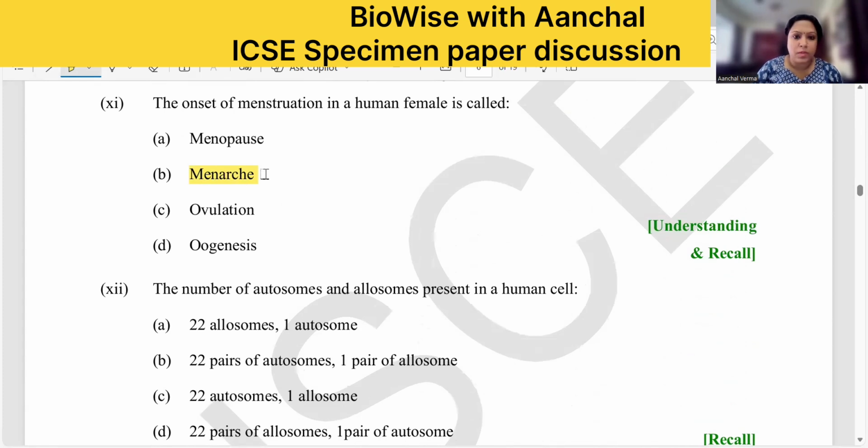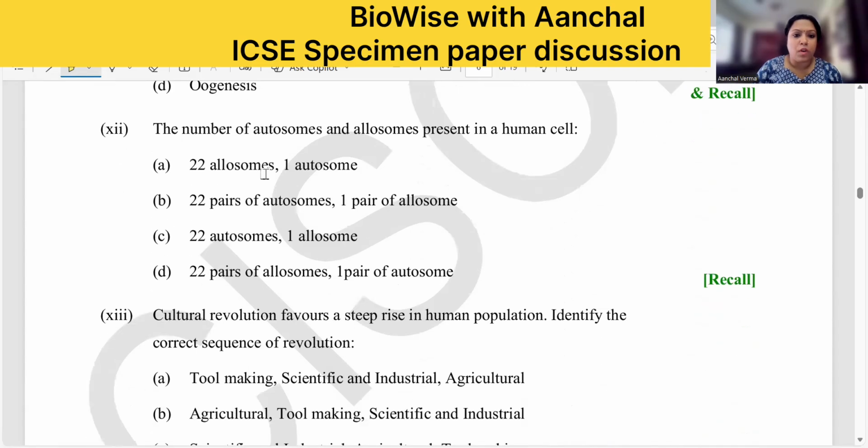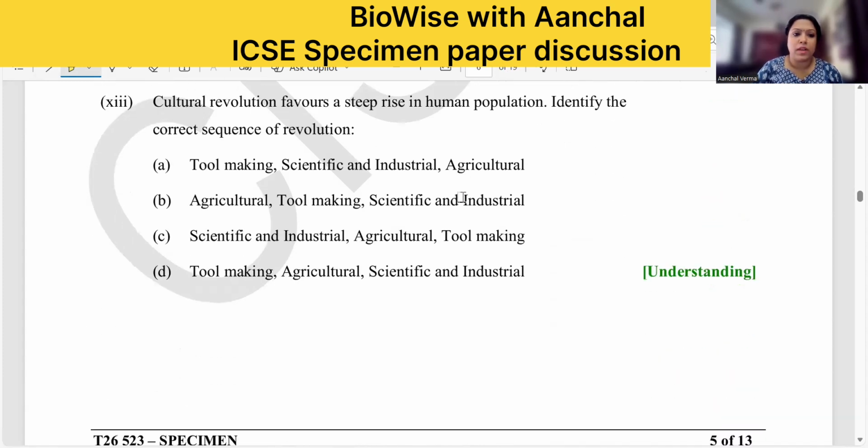Okay, next one, the number of autosomes and allosomes present in the human cell. Now, what are autosomes? Those which are there in both male and female. So there are 22 pairs of autosomes and one pair of allosomes. Here is the right answer: 44 plus XX or 44 plus XY. Correct? Moving to the next.